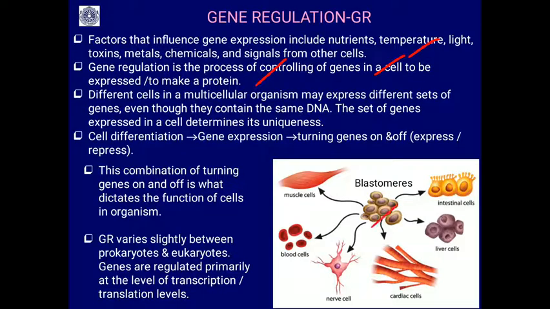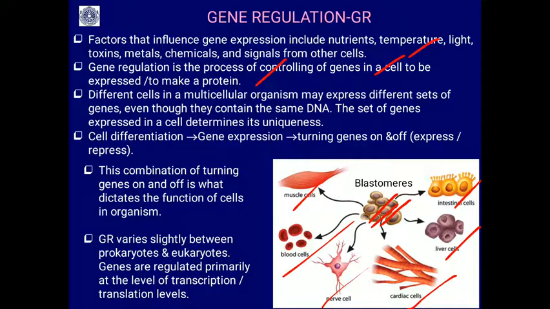So, these are the embryonic cells, blastomeres, cells of the blastula. All of these have the same genetic composition because they are all derived from the zygote by cleavage. You are studying developmental biology. So, how do these stem cells become muscle cells, blood cells, nerve cells, cardiac cells, liver cells, intestinal cells?